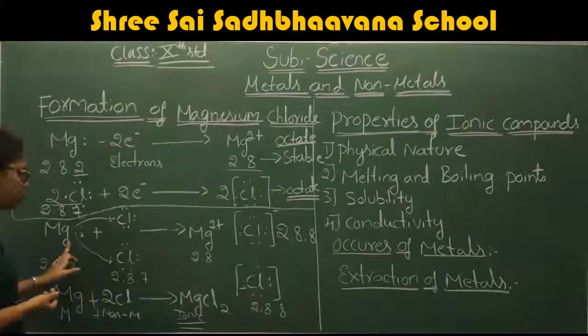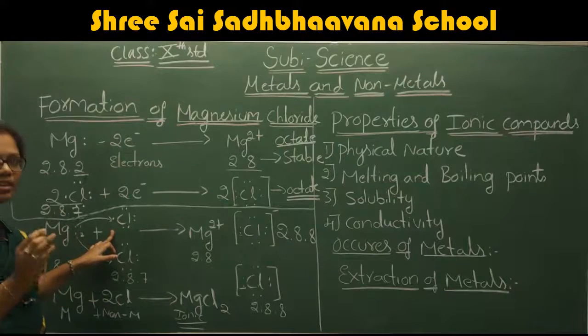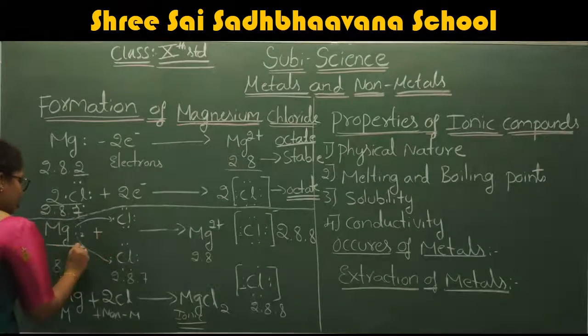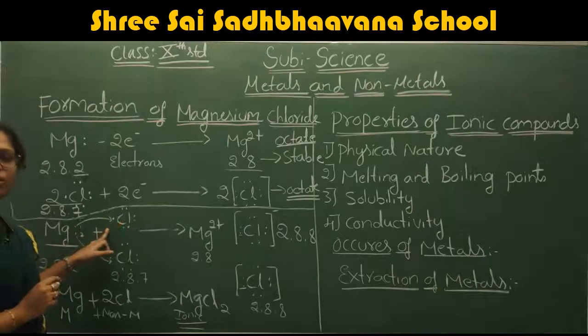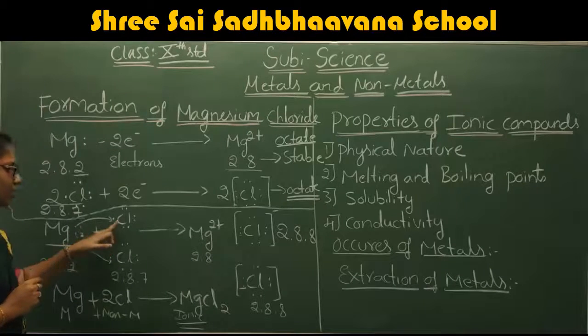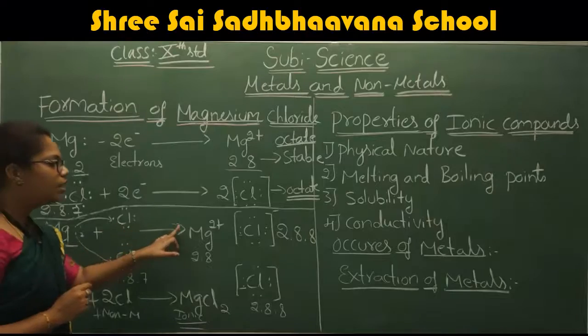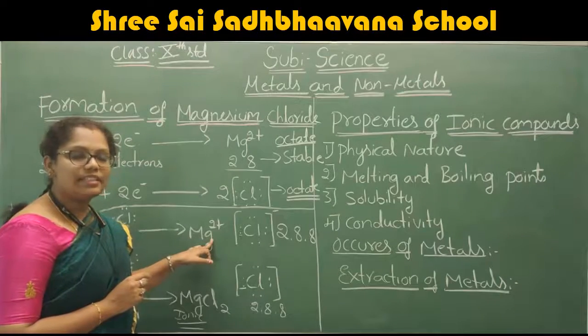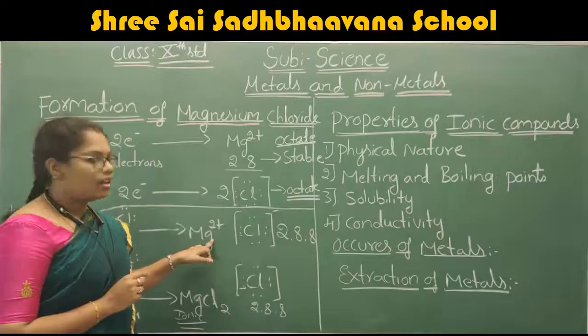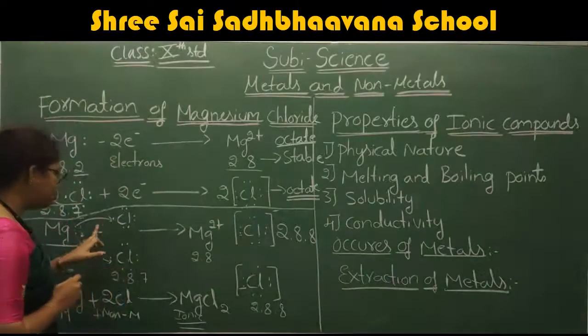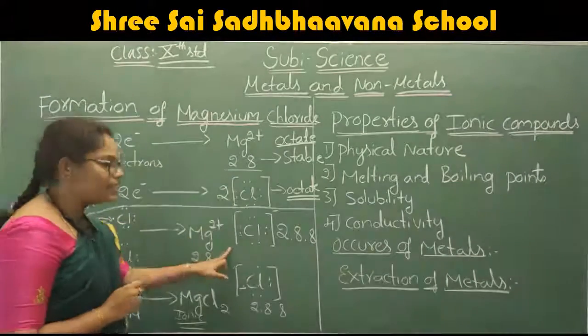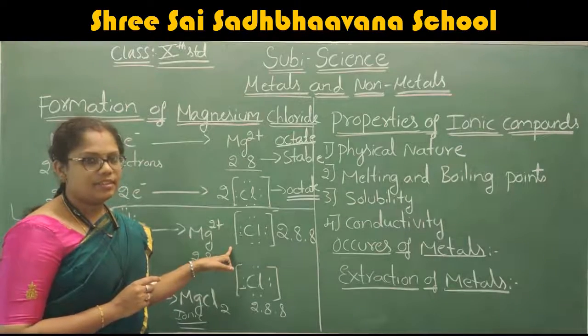After that, magnesium and chlorine transfer electrons. Here, magnesium transfers electrons to chlorine. How many electrons were transferred from magnesium? Magnesium transfers 2 electrons to chlorine to form Mg2+ and Cl-. After the formation of MgCl2, it contains Mg2+ and Cl- ions.